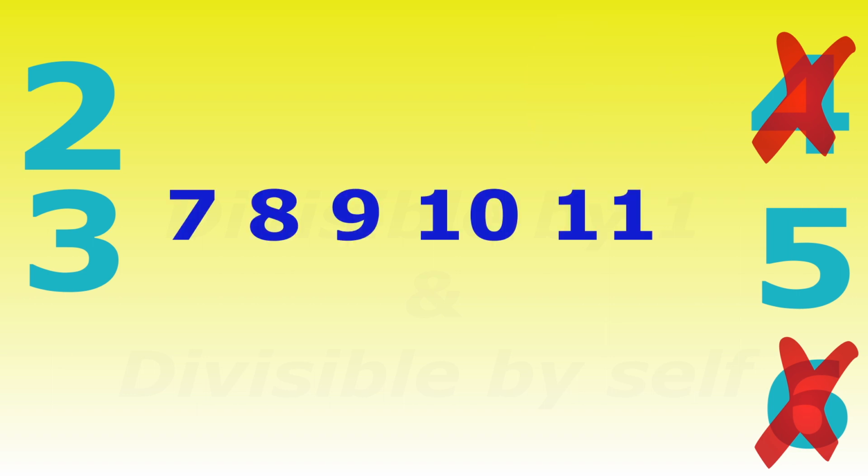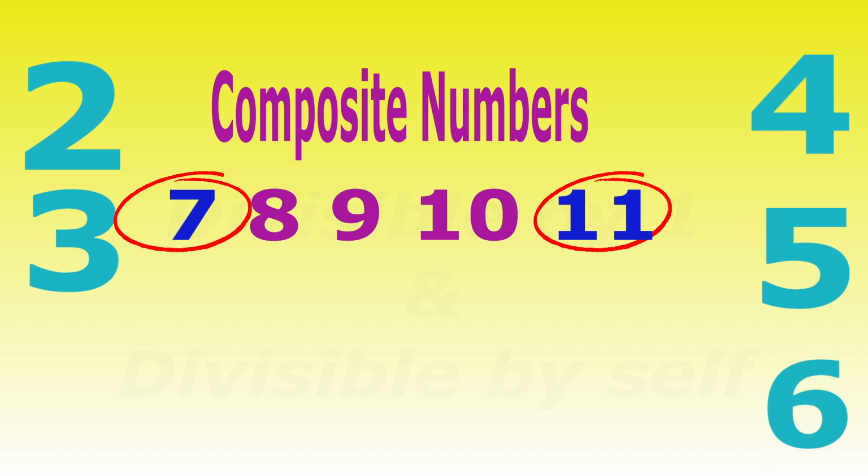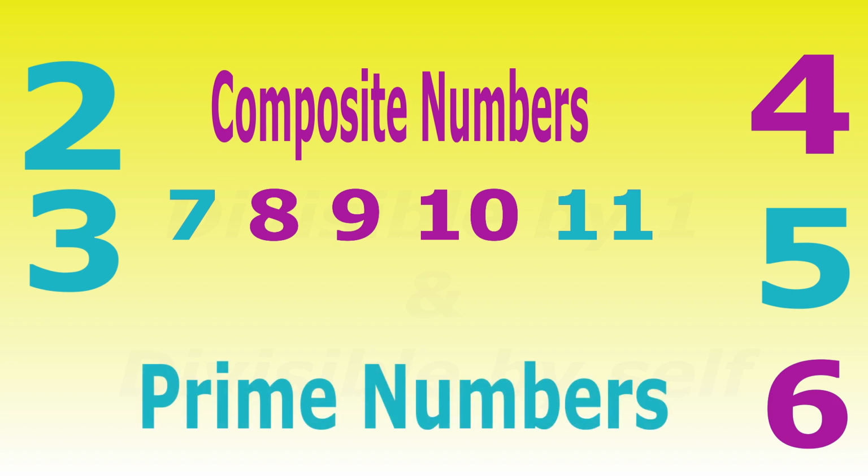Well, 2 out of that list of 5 numbers is prime, 7 and 11. The rest are not. By the way, any number that is not prime is called a composite number. That's any number that's divisible by 3 or more numbers. 4, 6, 8, 9 and 10 are all composite, and 2, 3, 5, 7 and 11 are all prime.